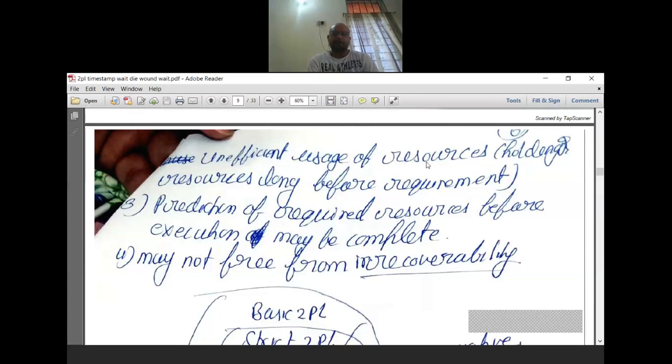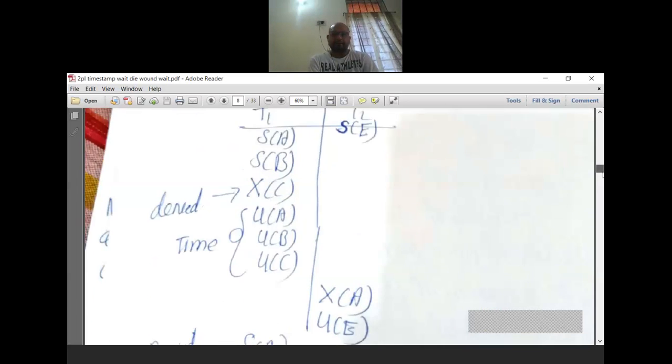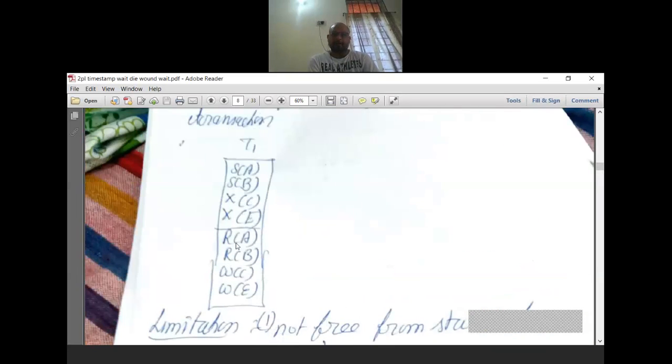That means other transactions cannot use them. Suppose a transaction is working on data item A, and another transaction wants to work on data item B, but the first has held locks on both A and B. So other transactions cannot take an exclusive lock during that time.